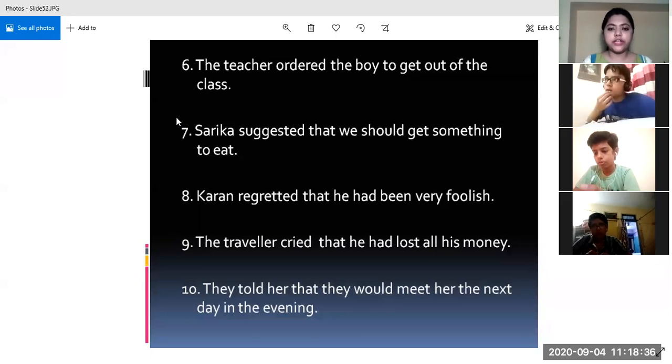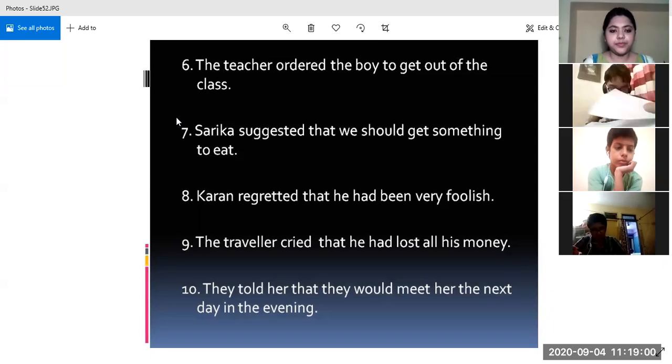Karan said, comma, inverted commas open, how foolish have I been, exclamation mark, inverted commas closed. Okay? Because here it has been used had been. Had been is past perfect, and the conversion of past perfect is present perfect. Alright? So this will be the correct answer.